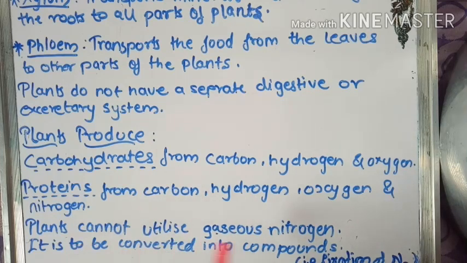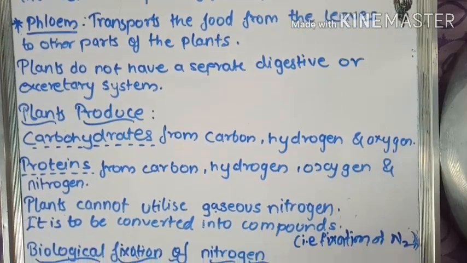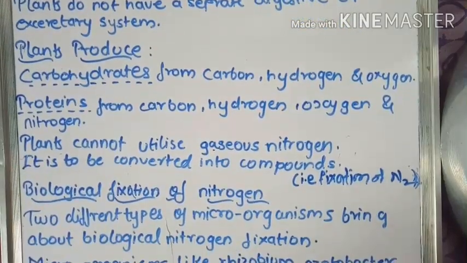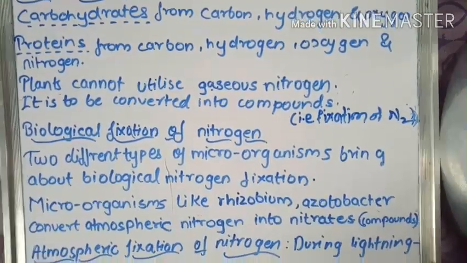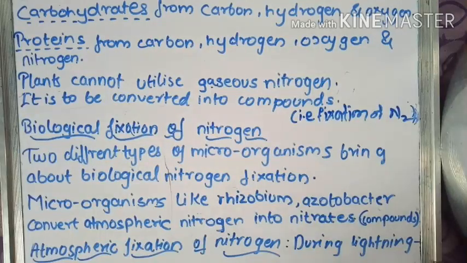For the growth of the plants, nitrogen is also necessary. Now it is to be converted into compounds, that means fixation of nitrogen should take place. Now let's see the fixation of nitrogen. Fixation of nitrogen occurs by biological and atmospheric methods. Biological fixation of nitrogen: two different types of microorganisms can bring about biological nitrogen fixation.